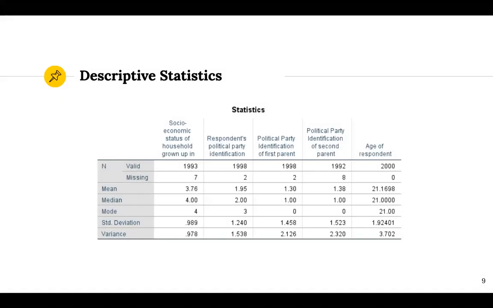Number one, this is our first descriptive statistic. This is one of the first things that I ran in our study because I took our socioeconomic status of household grown up in, respondents' political party identification of the first parent and second parent, and age of respondents, which were our variables we're looking at. And I was able to run them through our modes of measurement. We have the mean, median, and mode, and standard deviation for each of these. So this was a good way to get a good understanding of what was the valid number of cases and missing, and get a good idea of what we were looking at and where data could possibly be skewed or affected throughout this.